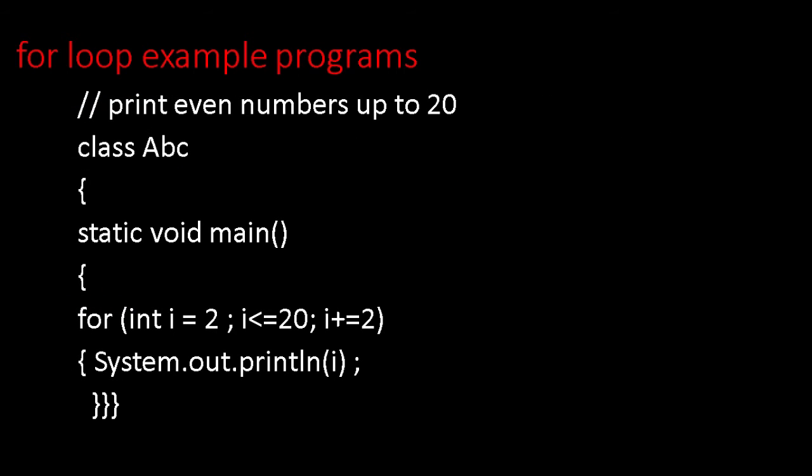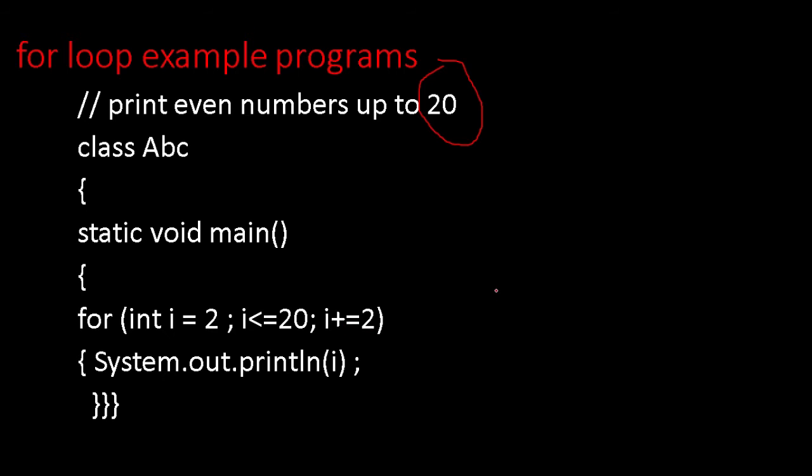See, some example programs we are going to see now. Even numbers up to 20. We need to print even numbers up to 20. So a class, then the main method. Even mathematicians consider 0 as even, but we consider from 2 only at present. So being the first even number, we are initializing this loop at 2. The starting value, i is equal to 2. i less than or equal to 20, because we need even numbers up to 20. Then every time the loop will increase by 2. That's why i plus equal to 2 I have mentioned.